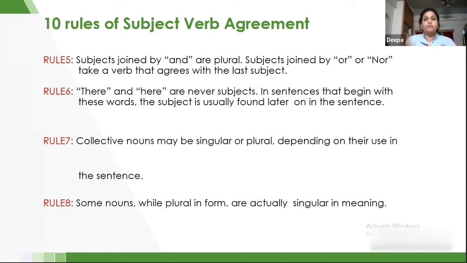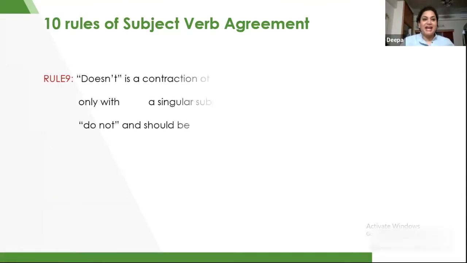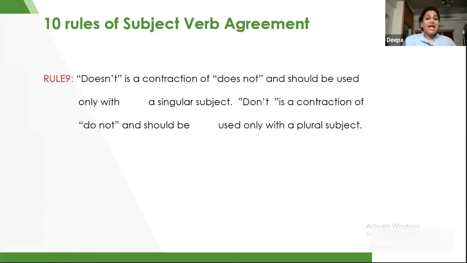We are going to use only singular verbs with them. Okay, let's go to rule number 9. Rule number 9 says doesn't is a contraction of does not, and does not should only be used with a singular subject. How is that? She does not know how to prepare a meal. She does not know how to bake a cake.